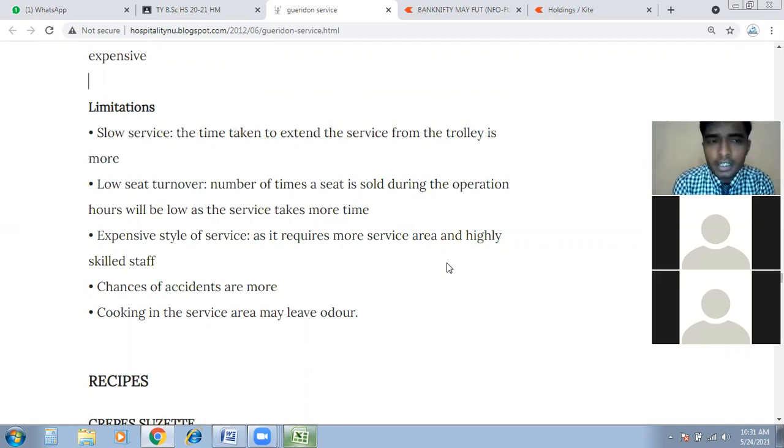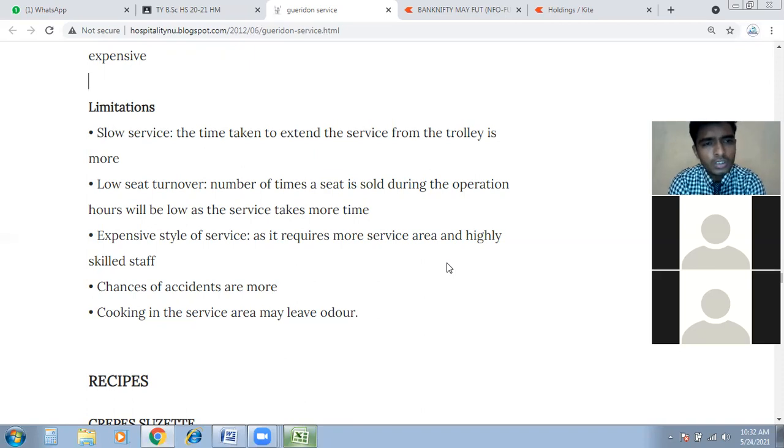Okay, so I will read out the limitations for you. The first limitation is slow service. The time taken to extend the service from the trolley is more. This is slow service because everything has to be prepared. We cannot use anything ready-made or pre-plated. We have to cut the particular dish in front of the guest, and wait until the dish cooks at a certain temperature. That is time-consuming service, understandable, right?